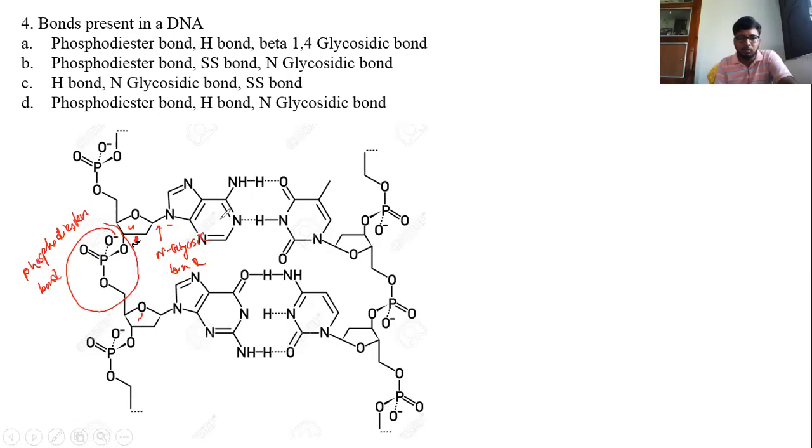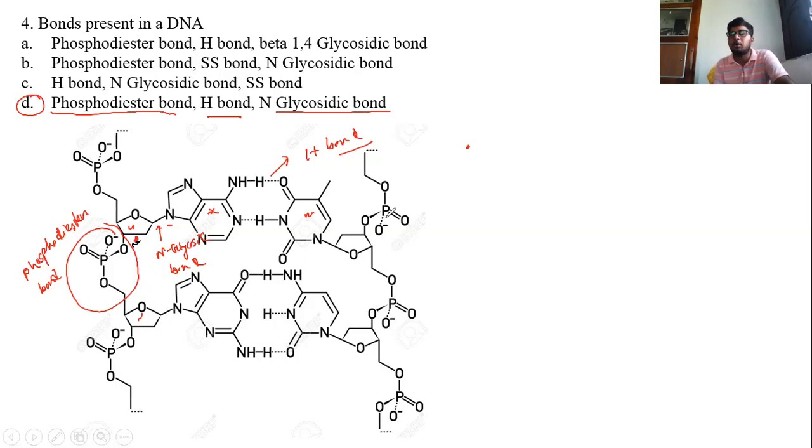And the bond between two strands of DNA, or two nitrogen bases of DNA, is known as hydrogen bond. These three bonds are present in a DNA. So the bonds present in DNA are phosphodiester bond, hydrogen bond, and N-glycosidic bond. So option D is the answer.